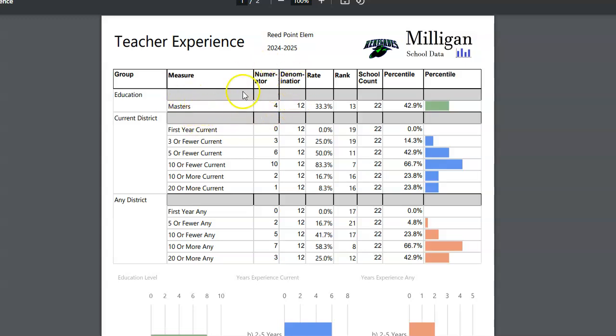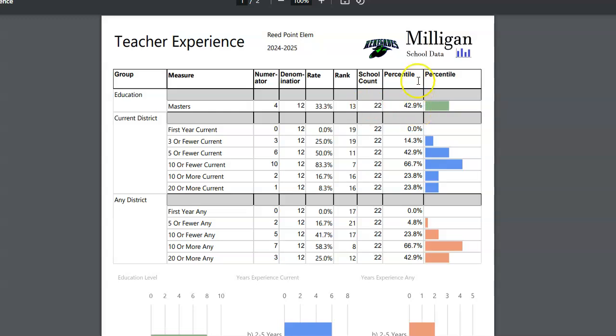This shows your numerator and denominator, which is to say that this school has 12 teachers. 4 of them have a master's degree, and so 33% of their teachers have a master's degree. What this shows you over here is that I did this survey with 22 schools this school year, and that 33% puts them at 13th out of 22.